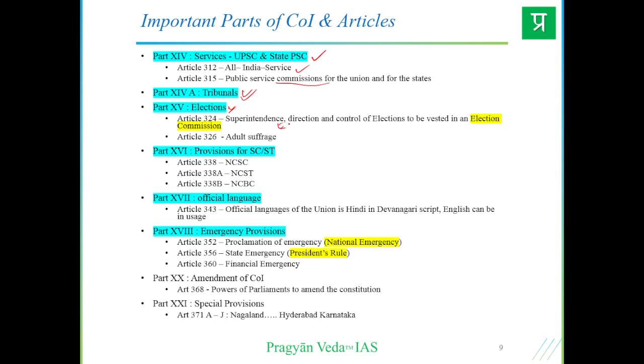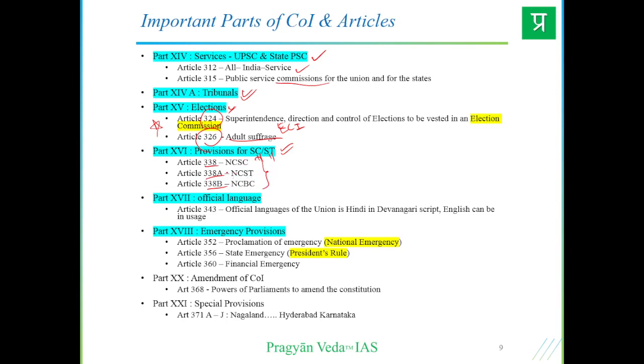The Election Commission of India comes under this. Article 324, important. Article 326, the principle of adult suffrage, the right to vote, is covered as a universal principle under Article 326. Then Part 16, we have provisions for communities like Scheduled Caste and Scheduled Tribe. Articles 338, 338A, 338B: NCSC, NCST and the National Commission for Backward Classes, constitutional bodies, are specially mentioned.